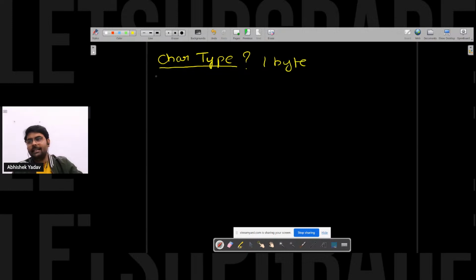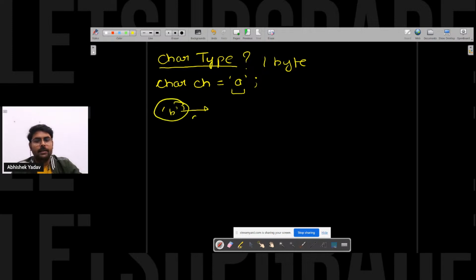So what will be the syntax to store character data? Again, I have to create a variable, and in that variable, I have to store character data, right? So the data type of character will be char. After that, the name ch is equal to, this is the assignment operator, and we have 'a' here. You can see I am storing the character within single quotes, right? So this is my character. Similarly, 'b'.